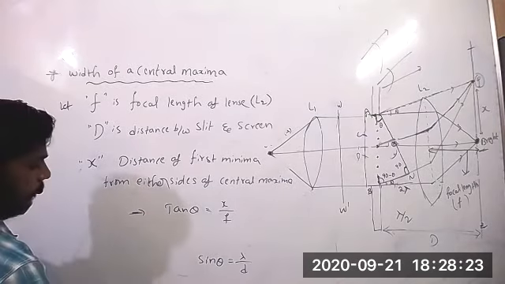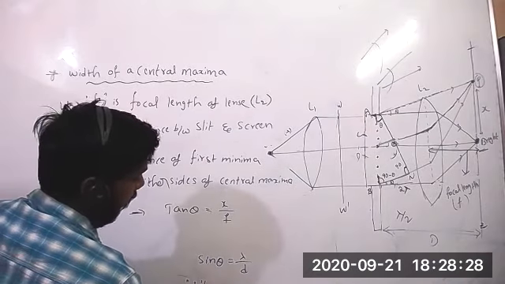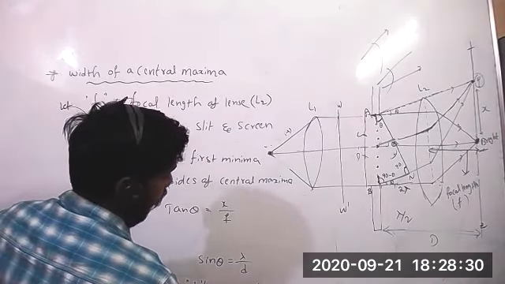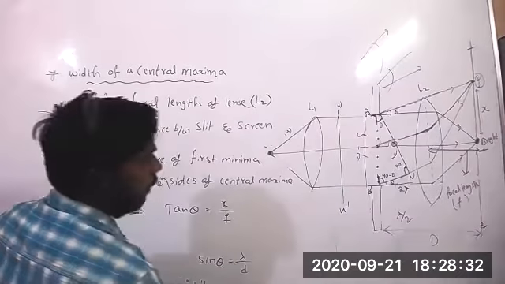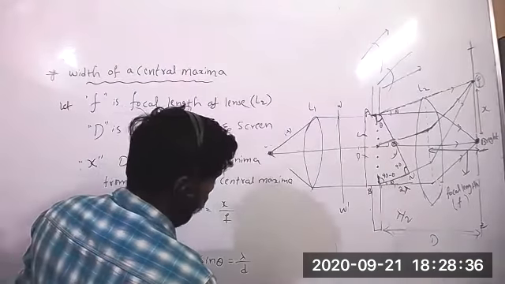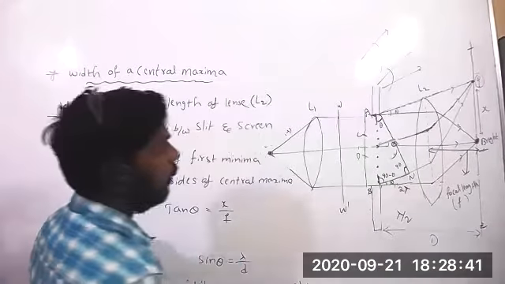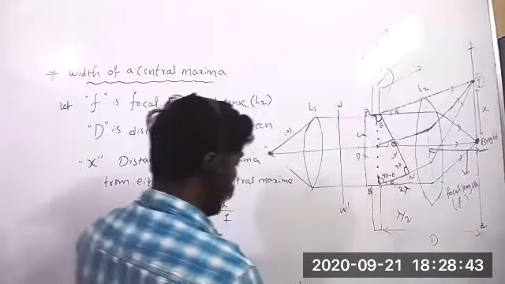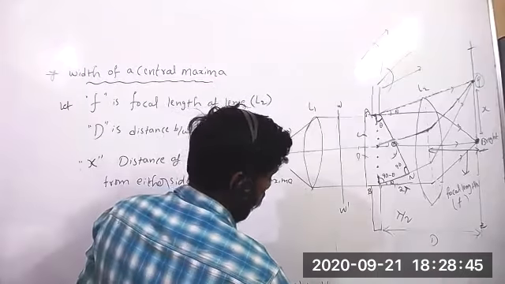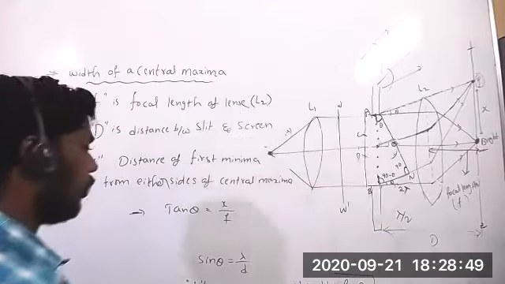If L2 is very close to the slit, then f equals d. F equals d.